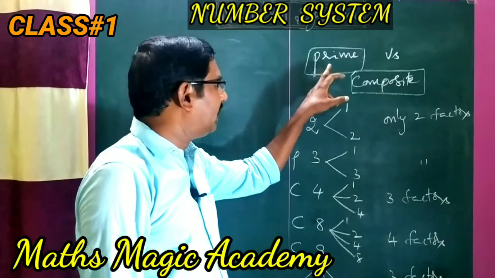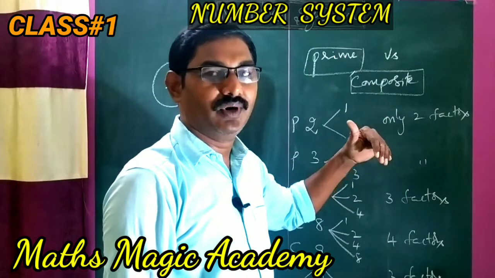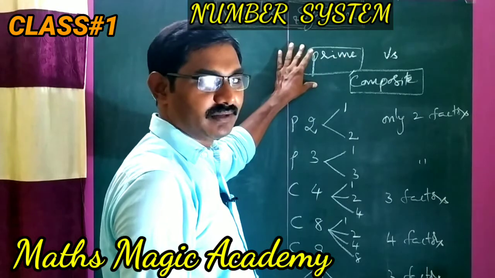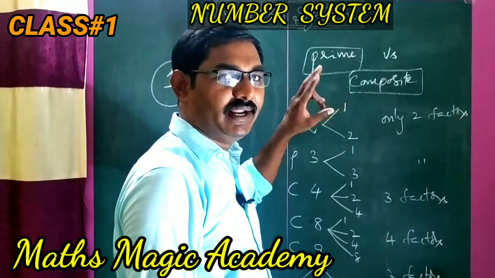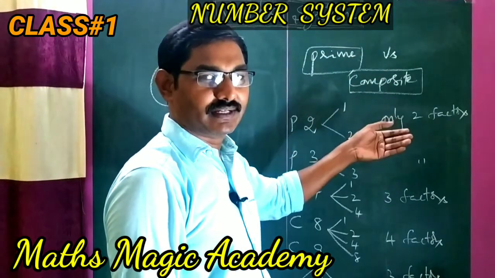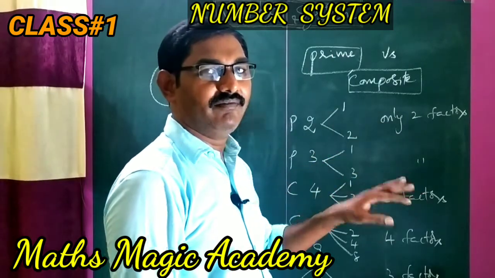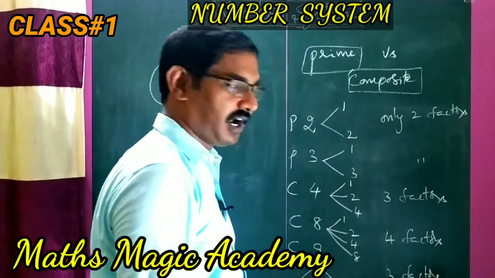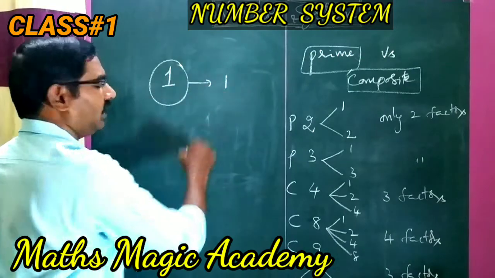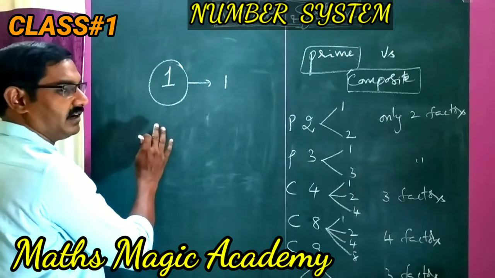It has only 1 factor. What we said? A prime number consists of only 2 factors. It should not be less than 2 or more than 2. Only 2 factors, and those 2 factors are also 1 and itself. When it comes to a composite number, it has more than 2 factors: 1 and itself, and other than those, there will be so many factors. But when it comes to 1, it is only 1 factor. That's why it is not a prime and it is not a composite.